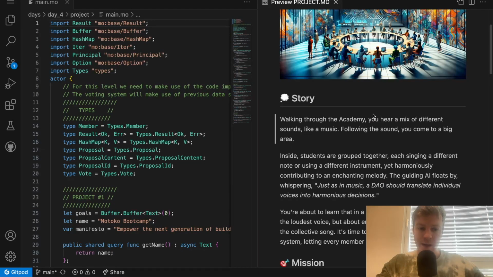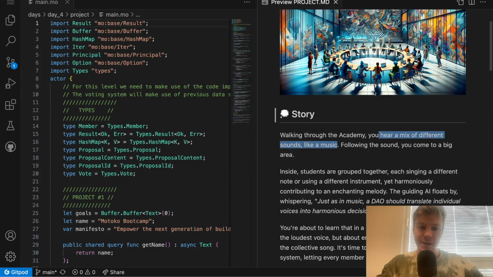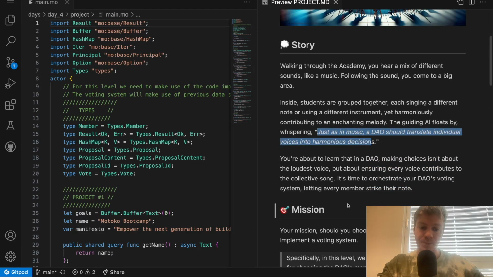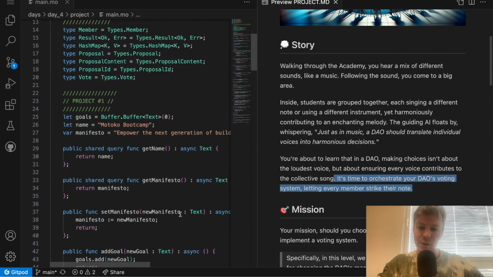Walking through the academy, you hear a mix of different sounds, like music. Following the sound, you come to a big area. Inside, students are grouped together, each singing a different note or using a different instrument, yet harmoniously contributing to an enchanting melody. The guiding artificial intelligence floats by and whispers to you, just as in music, a DAO should translate individual voices into harmonious decisions. You're about to learn that in a DAO, making choices isn't about the loudest voice, but about ensuring every voice contributes to the collective song. It's time to orchestrate your DAO's voting system, letting every member strike their note.